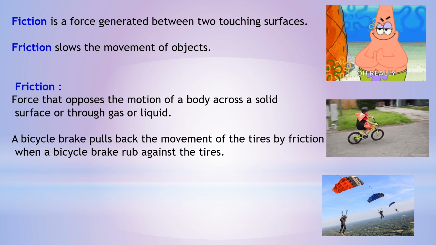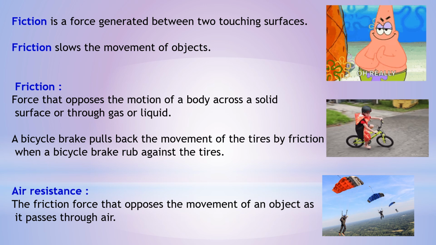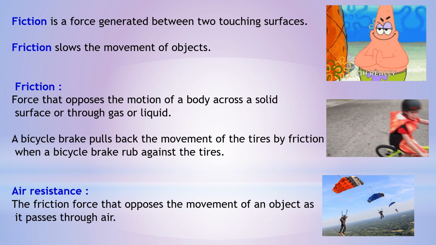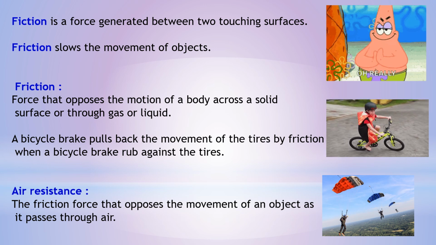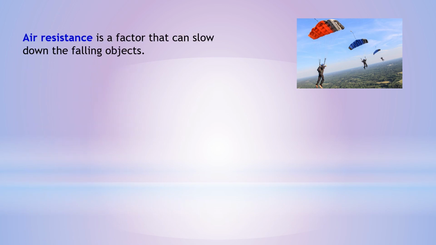This is another type of friction force, which is called air resistance. Air resistance is a friction force that opposes the movement of an object as it passes through air. So the friction in air is called air resistance. Skydivers land safely as they open their parachute to slow down the landing, as there is a force called air resistance, which is a type of friction force that slows down the motion. Air resistance is a factor that can slow down a falling object.